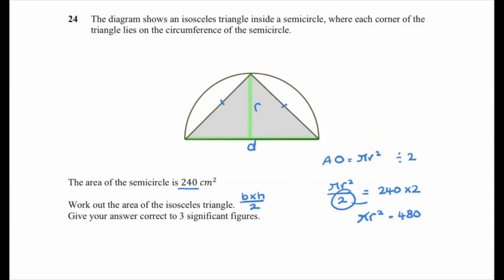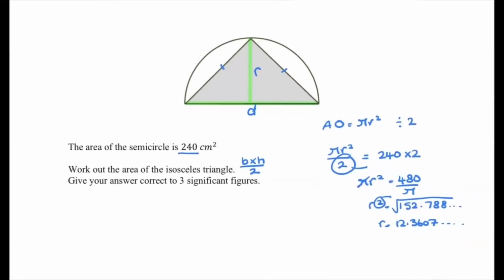I'm then going to divide through by my pi, which will give me r squared equal to 152.788, and on it goes. The 2 will come across, and it will square root to give r equals 12.3607, and on it goes. So I have got my r. I now need my diameter. A diameter is twice the radius. I just need to times that by 2, and then I've got my diameter, which is 24.721, and on it goes.